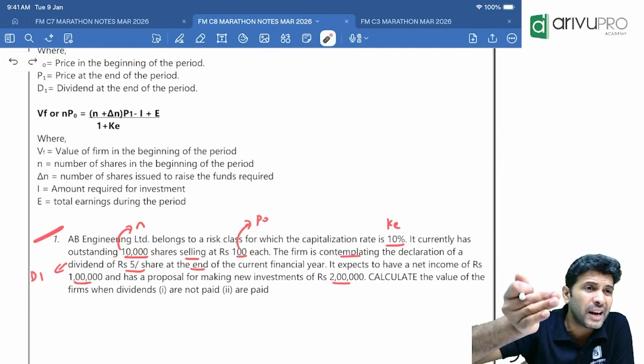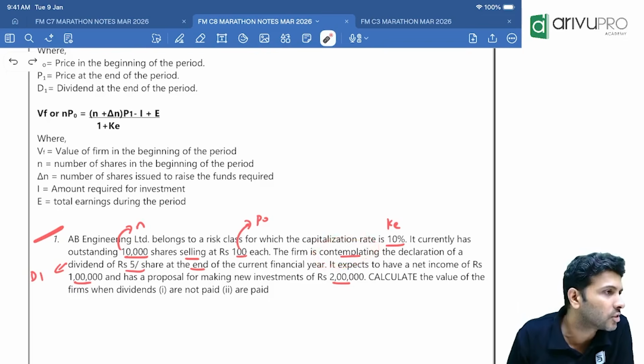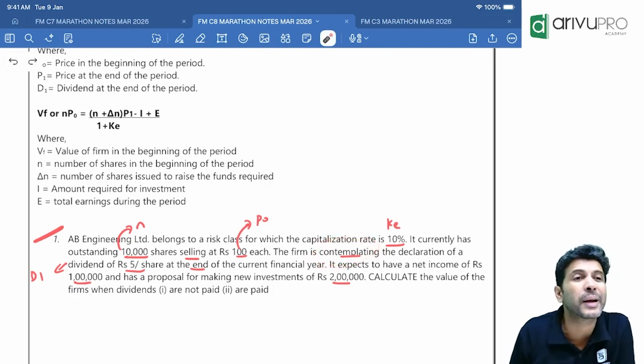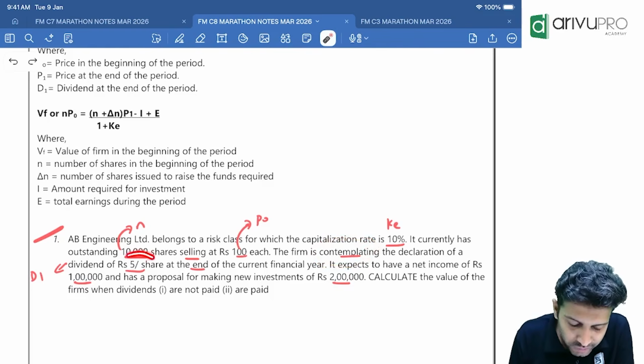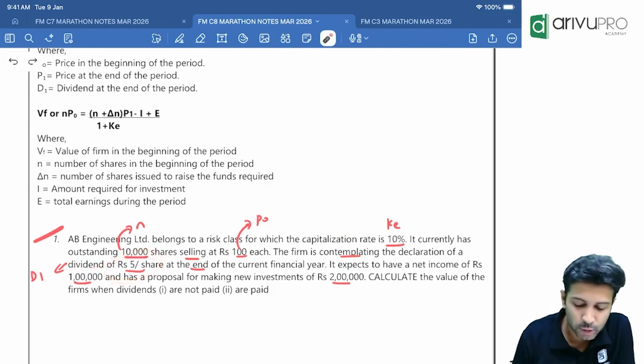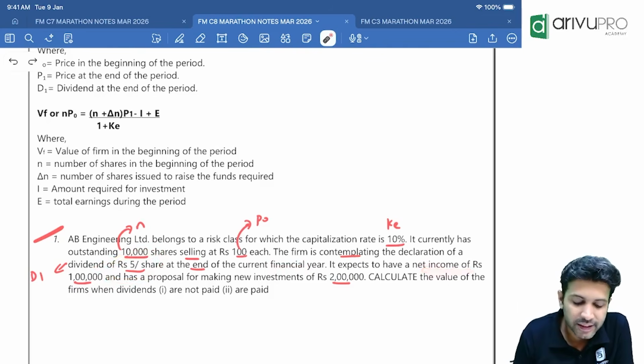Dividend already paid or dividend thinking? Contemplating means thinking to pay. So this is dividend paid or expected? Expected. Is expected dividend D naught or D1? D1. So D1 they have given to be how much? 5 rupees per share at the end of the current financial year. It expects to have a net income of 1 lakh.